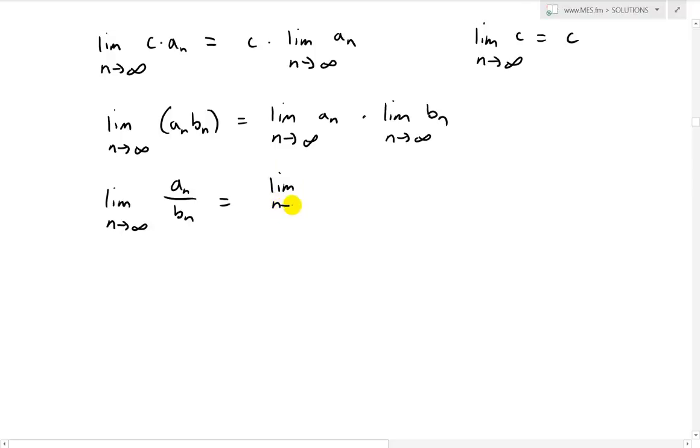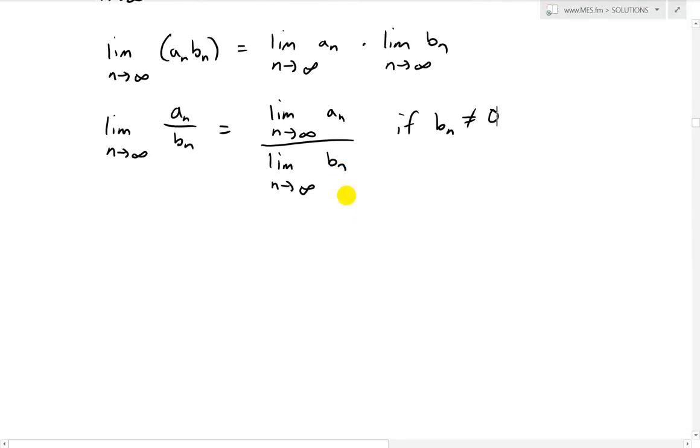The limit as n approaches infinity of a_n to the power p equals, taking the whole p out, the limit as n approaches infinity of a_n, all to the power p.